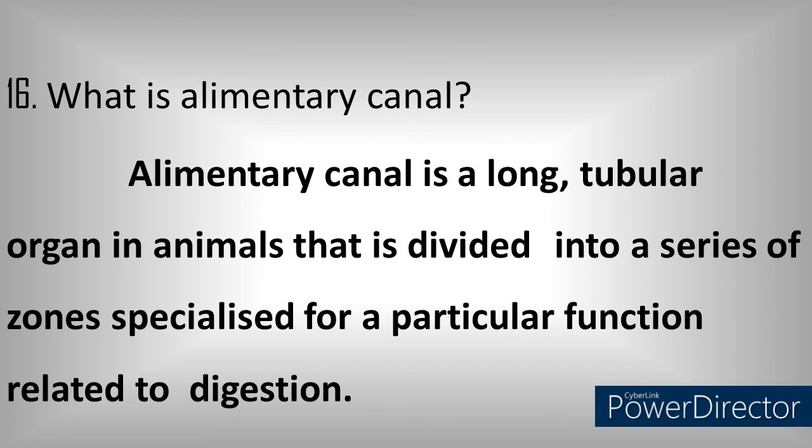Each one is a zone, and each zone is specialized for a particular function related to digestion, which includes absorption, assimilation and digestion. So this is known as alimentary canal. It is a long tubular organ in animals divided into a series of zones specialized for a particular function related to digestion.